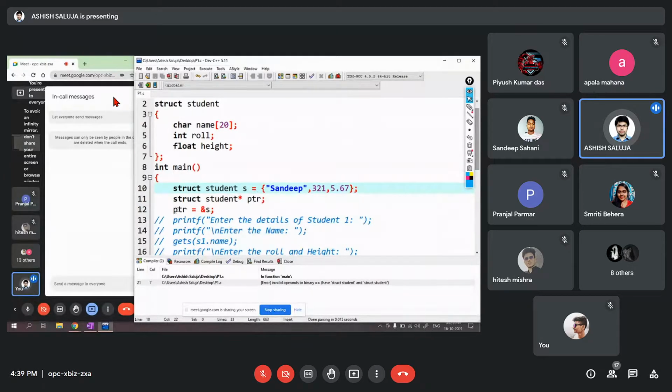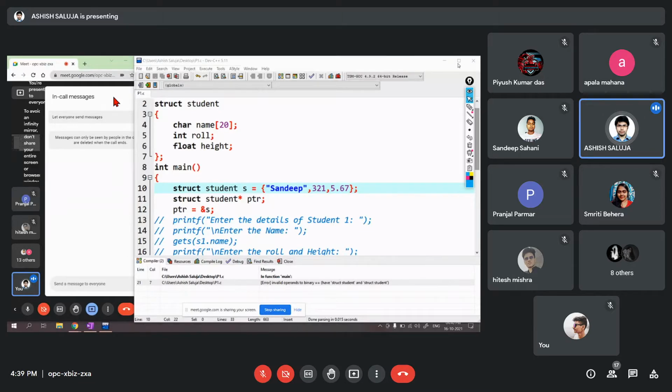So now what does this PTR hold? The address of S. Yes, again, it contains the base address. Now how will I access? We have already seen we access normal variables and arrays with pointers.